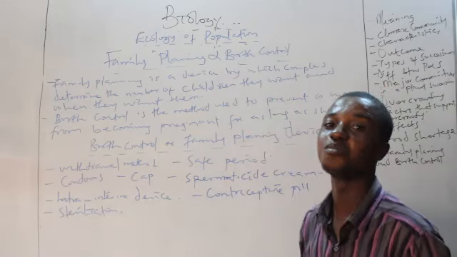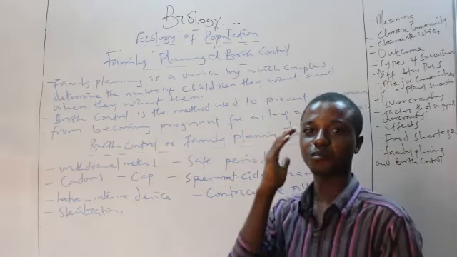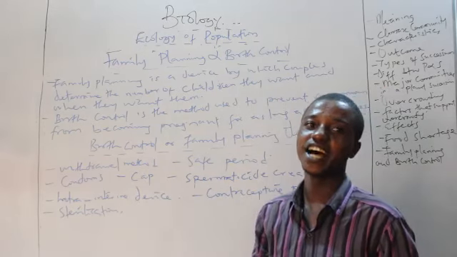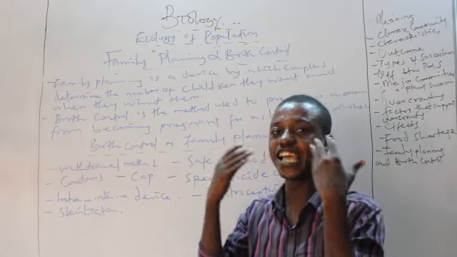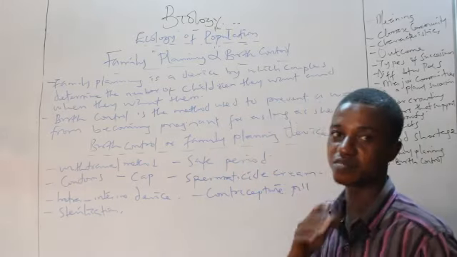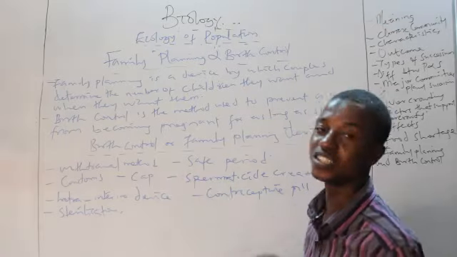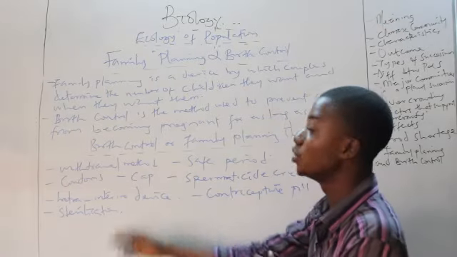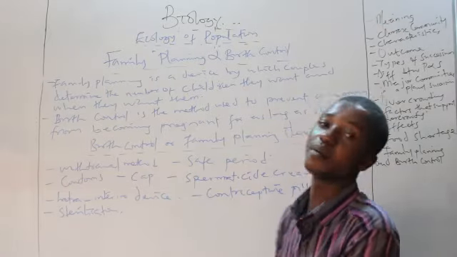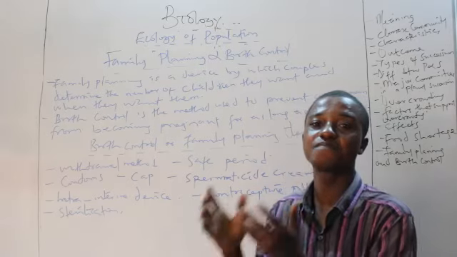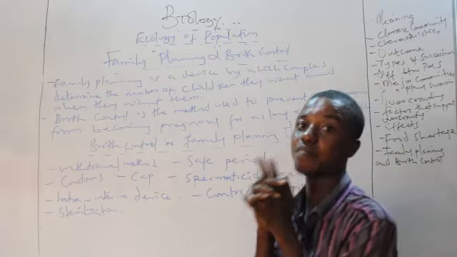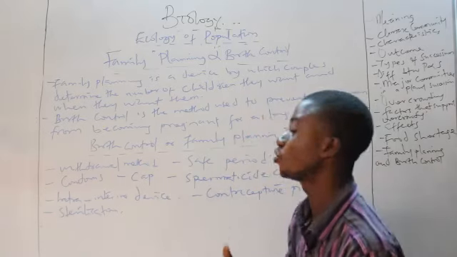Now, I would be saying some things that are actually rated 18 plus, rated 18. And so you need to sensitize your ear, your eyes, and every other thing. I'll try as much as possible to talk about all this with simplicity. Now, what is the withdrawal method? The withdrawal method simply talks about a man and a woman having sexual intercourse. Take note, they are married. A man and a woman having sexual intercourse.